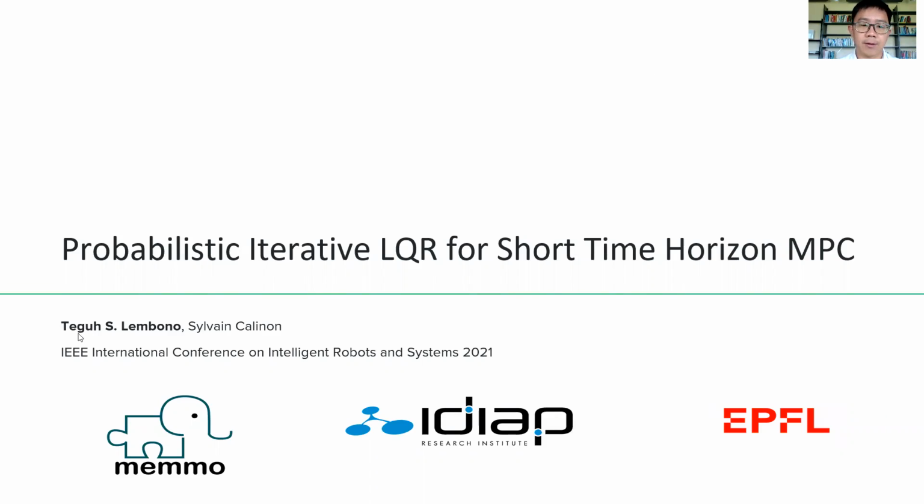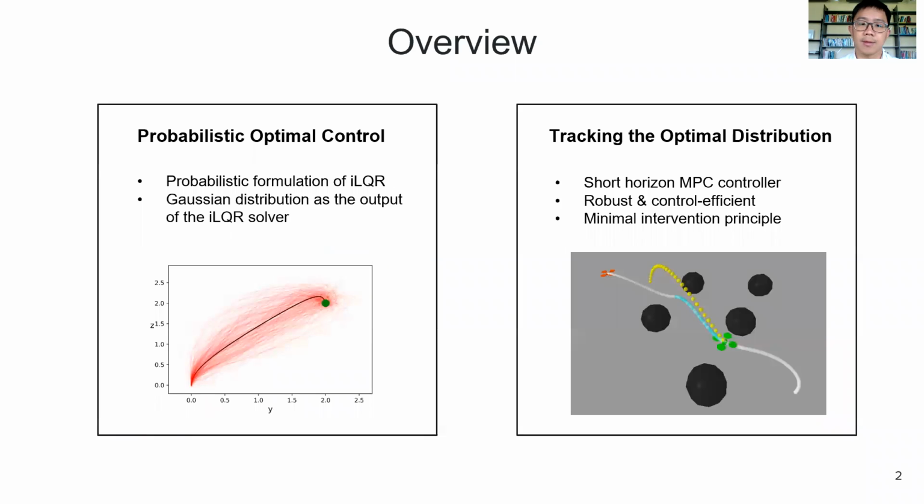My name is Teguh and I'll present our work on Probabilistic Iterative LQR for Short Time Horizon MPC. There are two parts in this presentation. In the first part, I will talk about our formulation of probabilistic optimal control, more specifically iterative LQR. Usually when we solve iterative LQR, the output is a single optimal solution. With the probabilistic formulation, we can obtain instead a Gaussian distribution as the output.